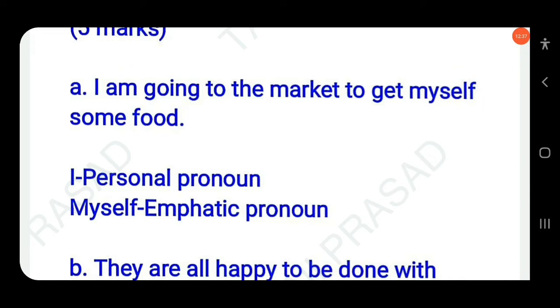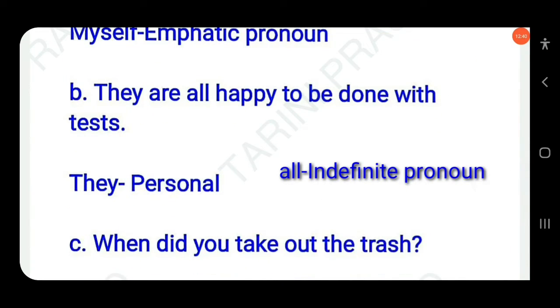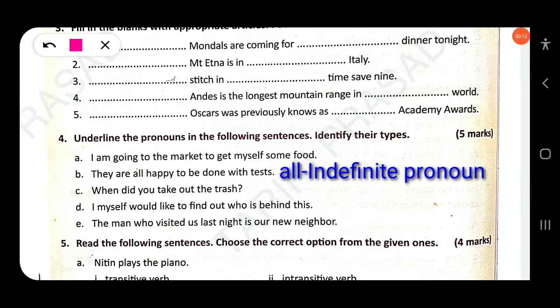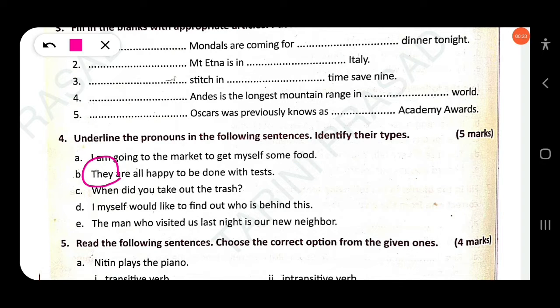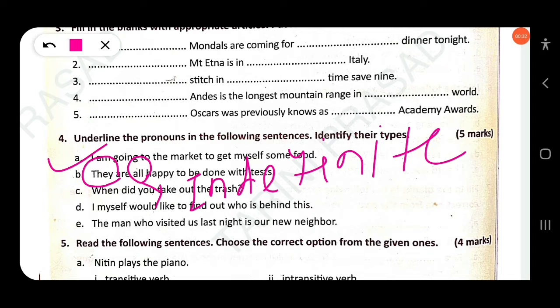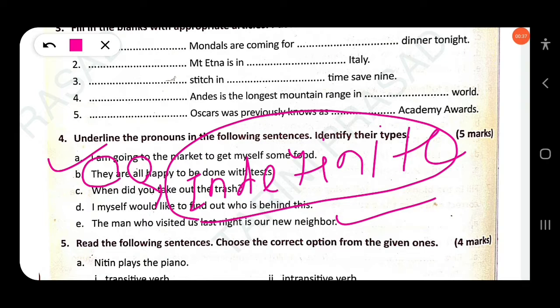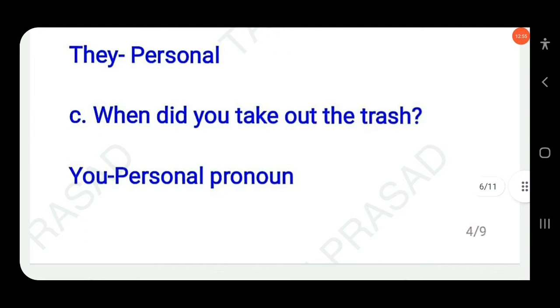Clear? Then next question here: they are all happy to be done with the test. There are two pronouns in this sentence. The first one, they, is a subjective personal pronoun. Okay, then second, here, all happy. All is known as an indefinite pronoun. Okay, indefinite. Clear? The first, they, personal, subjective pronoun, and here all, indefinite pronoun. Clear? Then next here: when did you take out the crush? There is only one pronoun, you. This is, yes, a personal pronoun.